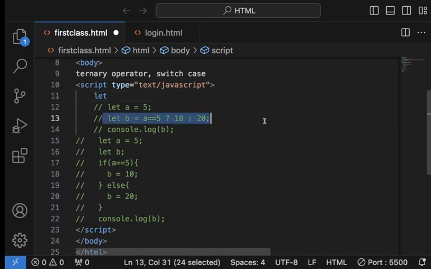This is the ternary operator. Somebody told us another name one time, I forgot it, but it's not ternary. No, this is not the IIFE function.